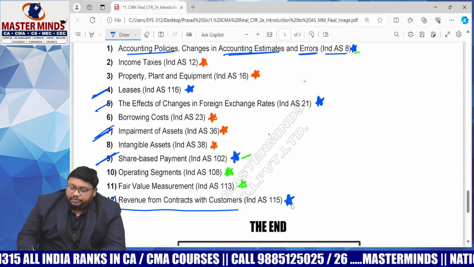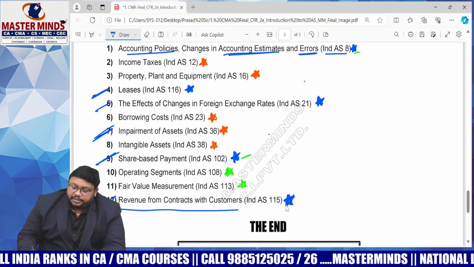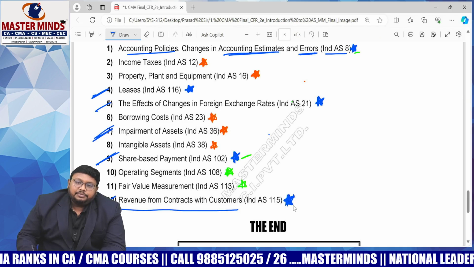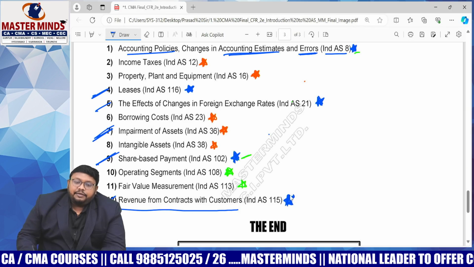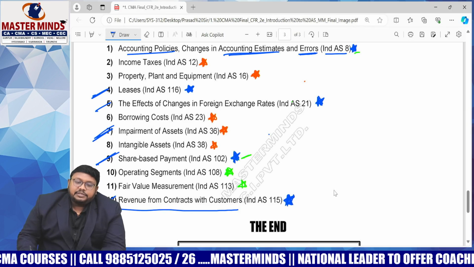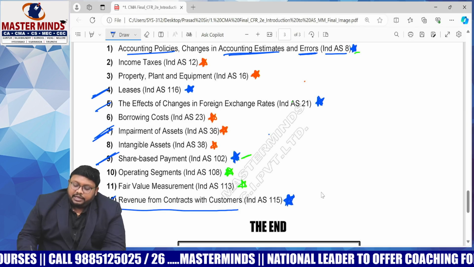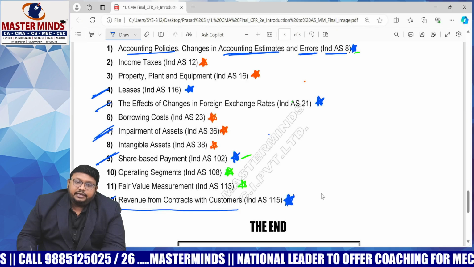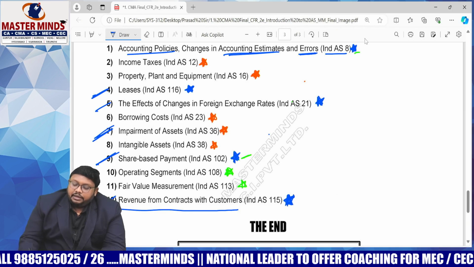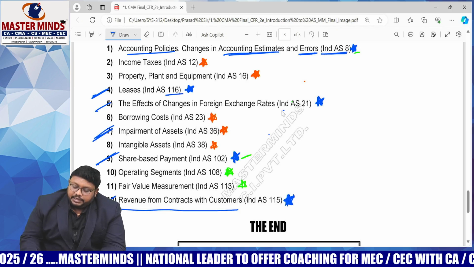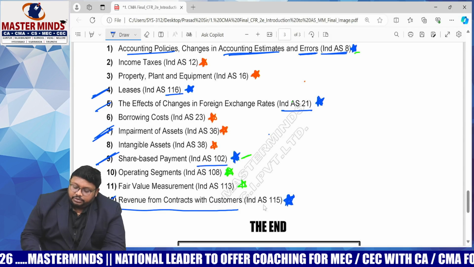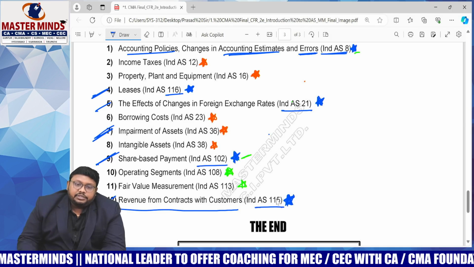And from revenue from contracts also, we will get a compulsory question. In the CA final, for sure they ask 15 to 20 marks from this standard itself, and it has certain importance in our CMA syllabus also. So likewise, we have to prepare all the specific Ind AS. First thing, accounting standards: Ind AS 8, Ind AS 116, Ind AS 21, Ind AS 102, and Ind AS 115. First preference you have to give.